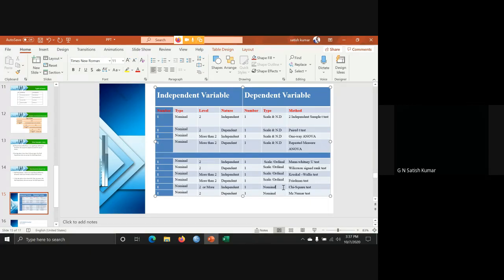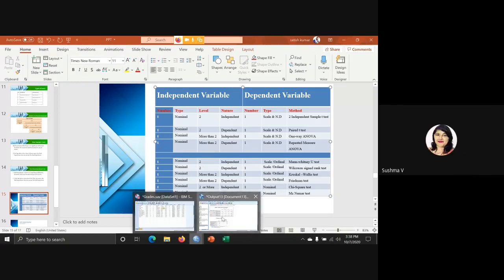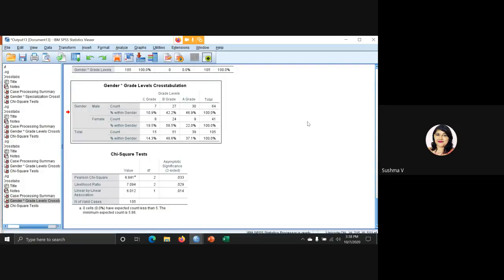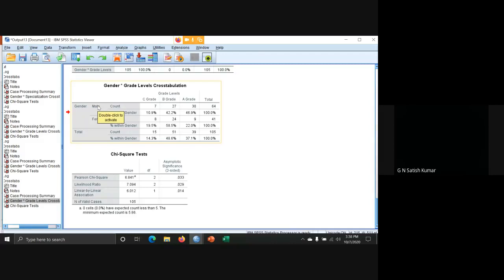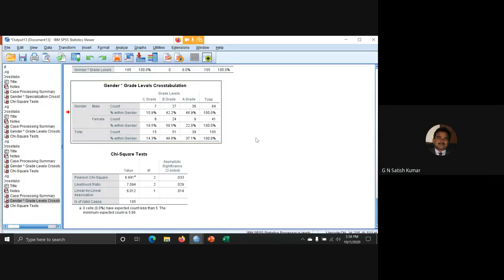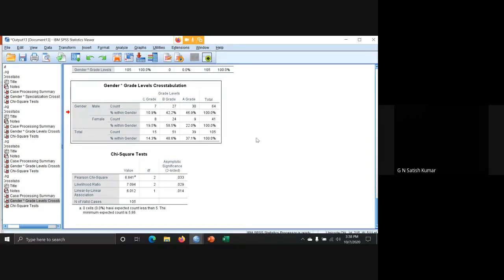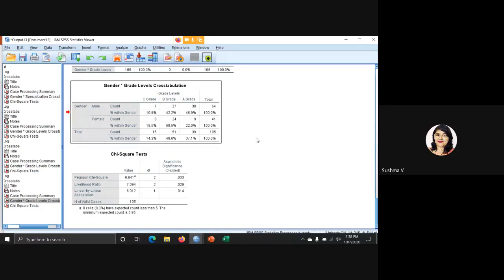Sir, in this particular example of gender and grade, gender is the independent variable, right? Yes, gender is independent, and GPA, these grade levels, are dependent. So the row should be gender, right? I'm saying from left to right: left is independent, dependent is always on the right. We always read from left to right. Okay, sir. Right.